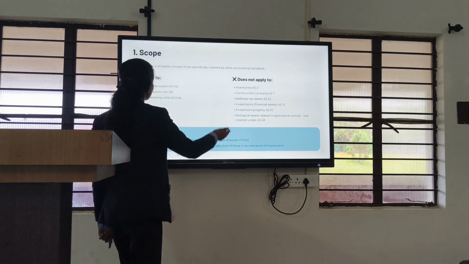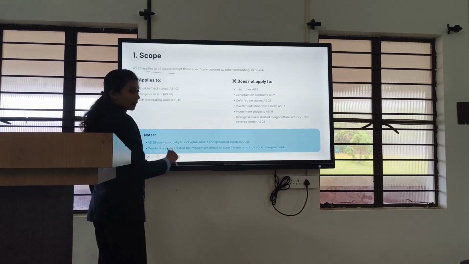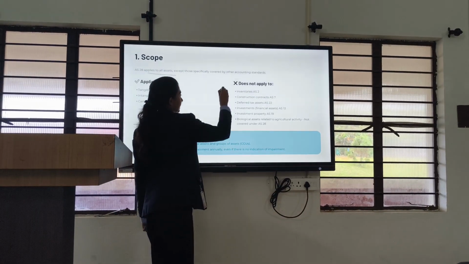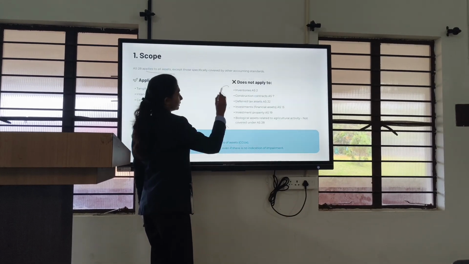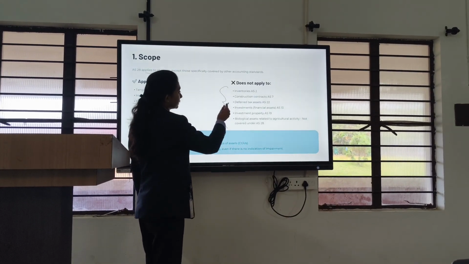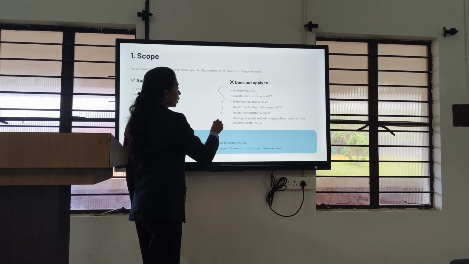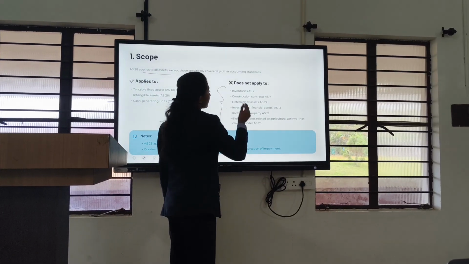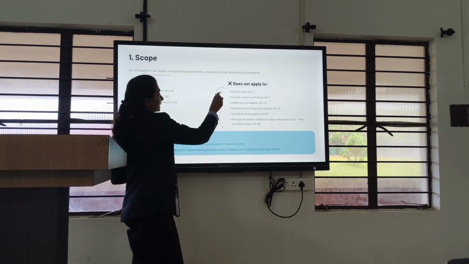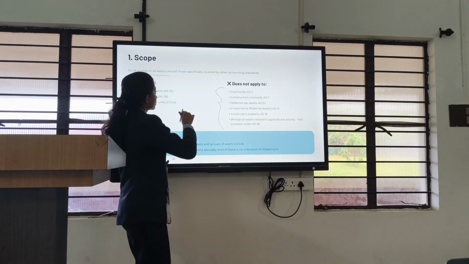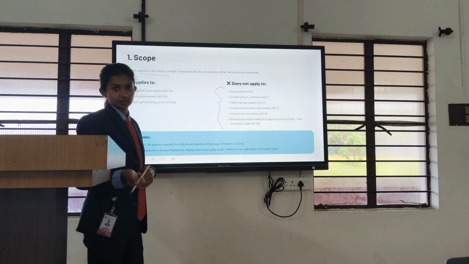So impairment of asset generally applies to all assets except these cases: inventories, construction contracts, withholding tax asset, investments, investment property, and biological assets related to agriculture. These six are the assets which do not come under impairment of asset.